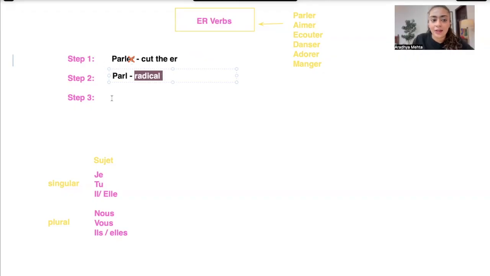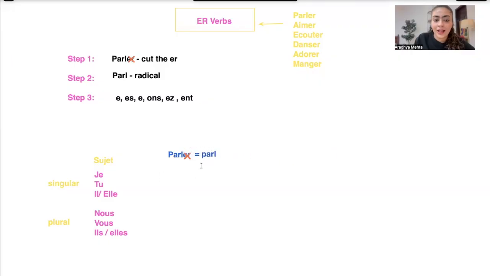And to this radical, we are going to add the endings according to the sujet. So it would be E, ES, E, ONS, EZ, ENT. We have parler in its original form, known as the infinitive form of the verb. We cut the er, we are left with the radical which is PARL.